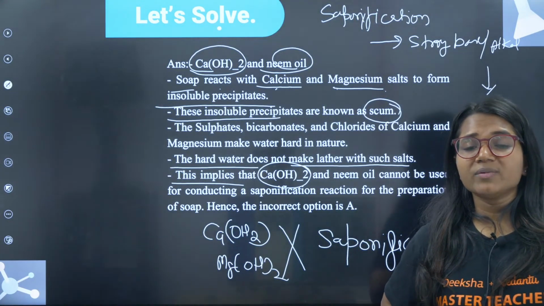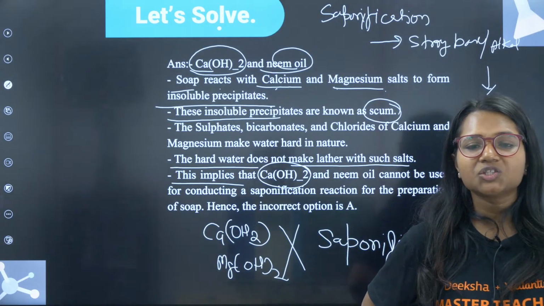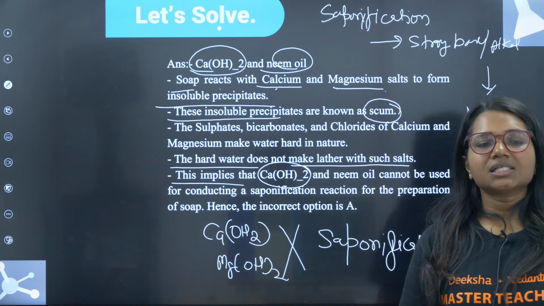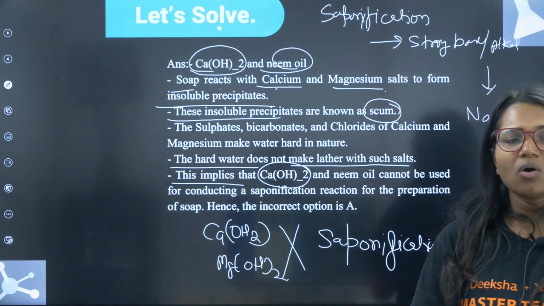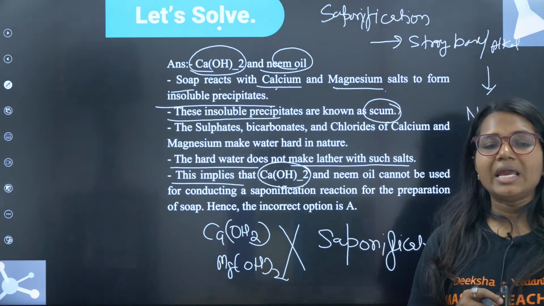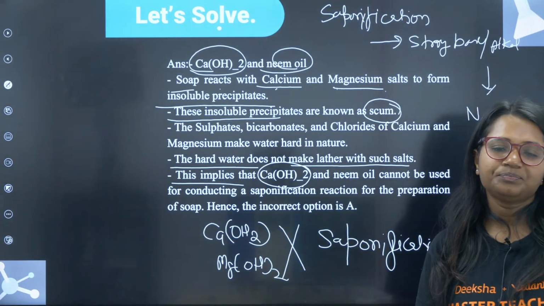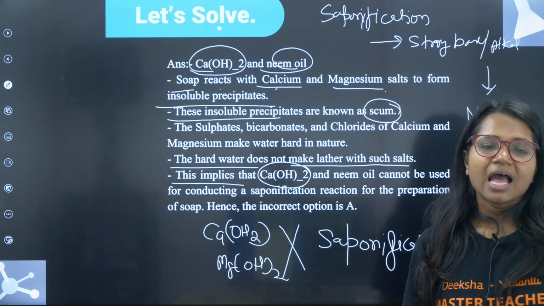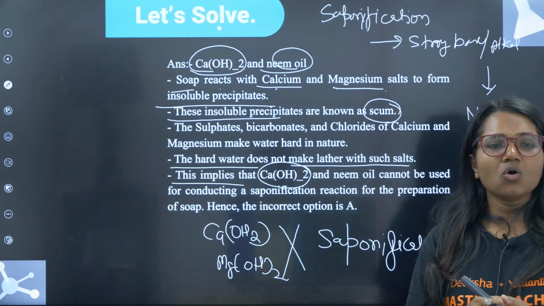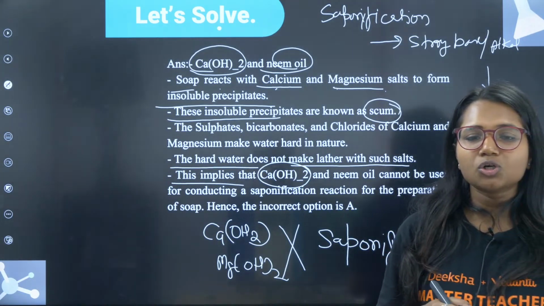Who is going to give me the answer to this? Gautami, Raja, Rohit, Vriksha, Harsha, Netra. What was the question? I forgot. What did I ask you? Why are we not using mineral oil in this case? Why are we using neem oil? Yes, I'm waiting for your response, guys. Do let me know. Once you tell me this, I will move forward to the next question.